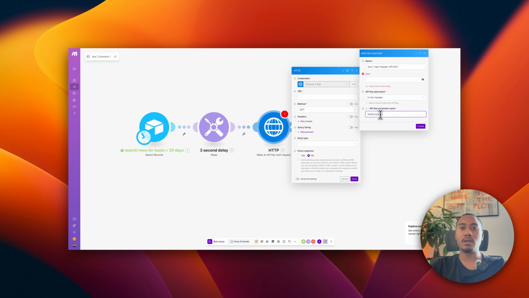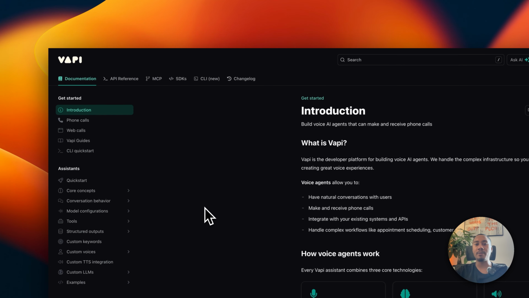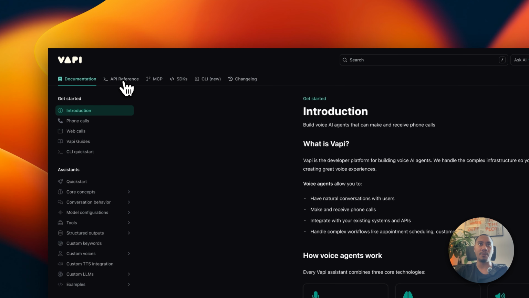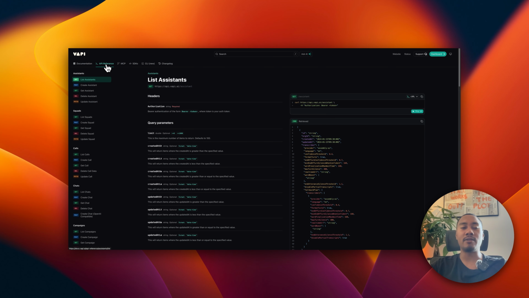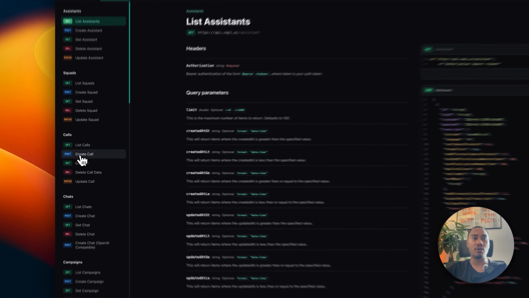Now, if you're wondering, hey, how do you know all this stuff? Well, it's just referencing the documentation on Vapi. So let's navigate to that now so you can get a better understanding of how I'm setting this up. Okay, so here I'm in Vapi docs. You're going to want to go to the API reference, right? And just keep in mind again that what we're doing is we're creating a call. So we want to go to the calls section, create a call.